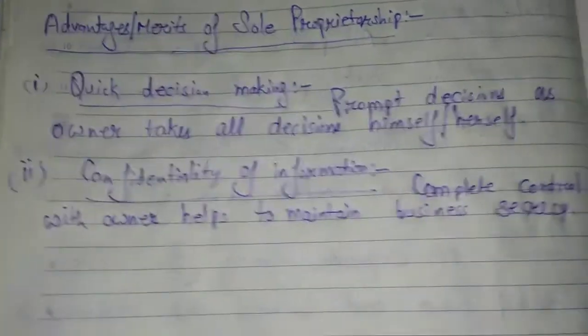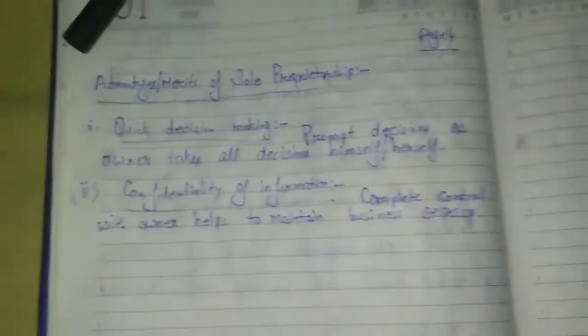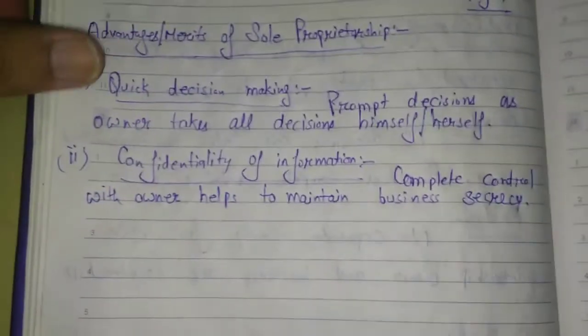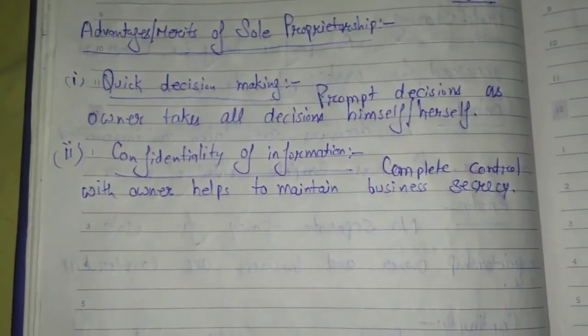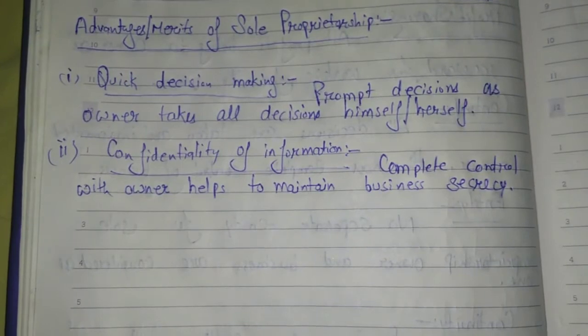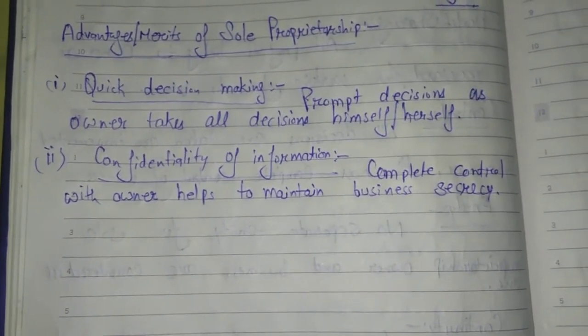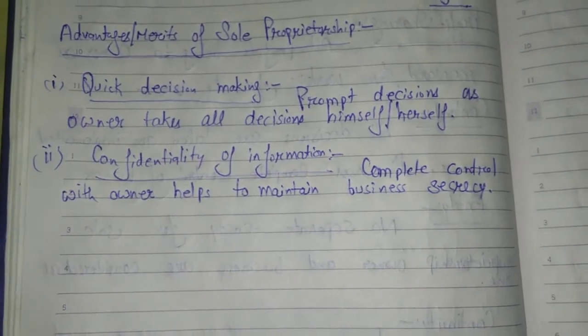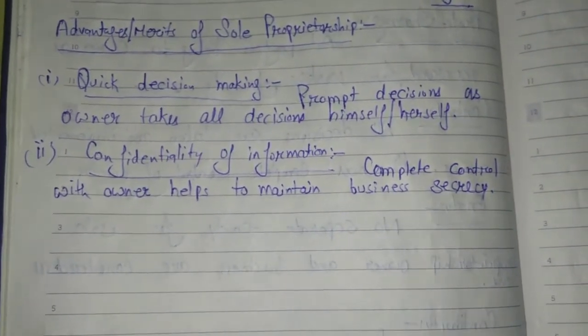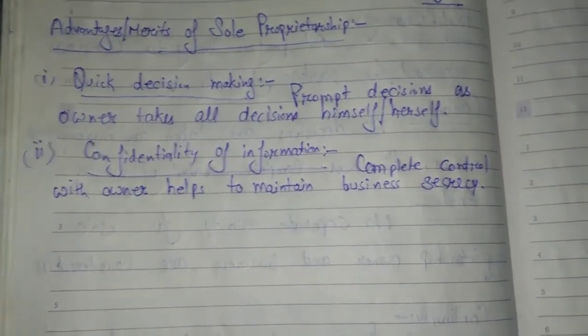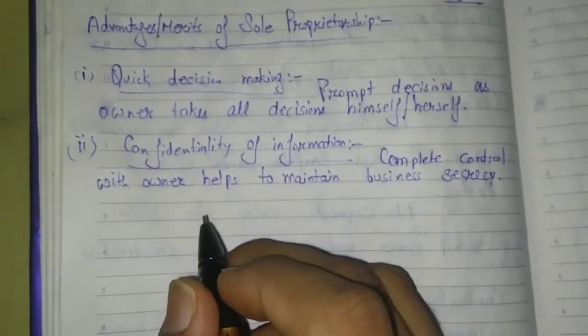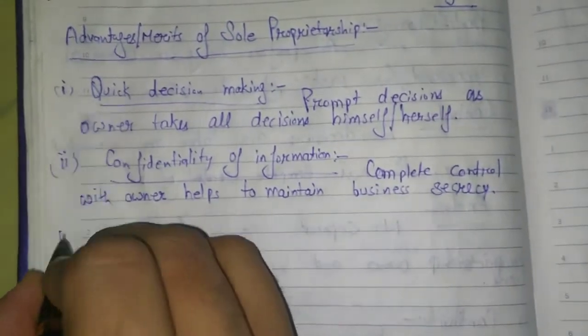It means all the activities are done by the individual person, the owner of the business. So there is a chance of 100% secrecy. So there is a chance for profit on the basis of secrecy, or you can also call it confidentiality.